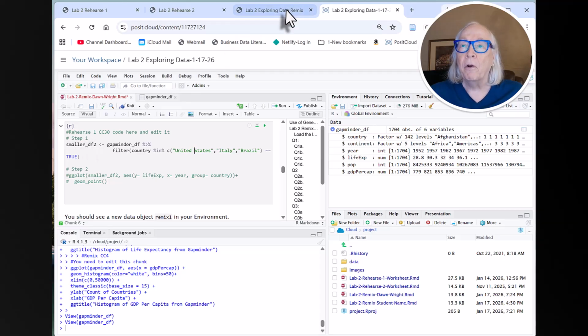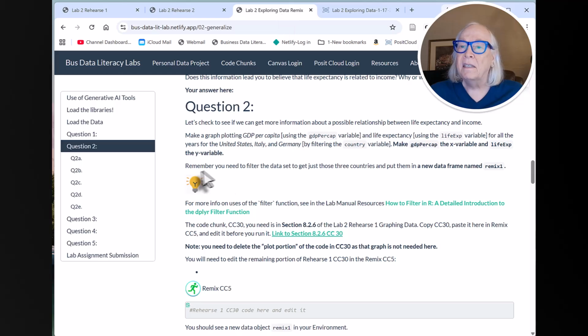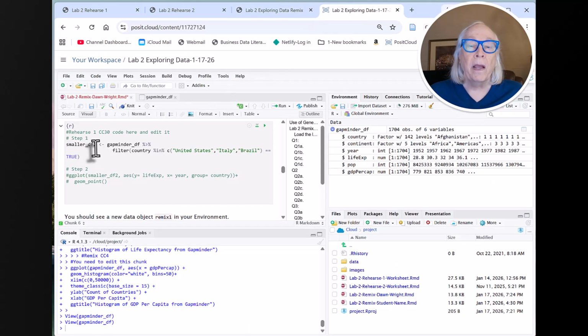Now we go back here to the instructions. It said filter the data, those three countries, and put them in a new data frame named Remix 1. I forgot to do that. So I need to go back here, and we're going to change that to Remix 1 as per the instructions.